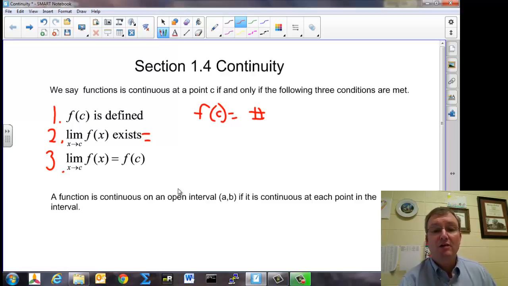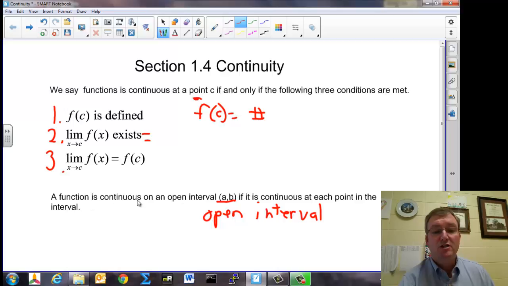Now, that only talks about continuity at a specific point. What if we talk about continuity on a specific interval? And this does not mean a point a comma b. This is an interval. This means for all numbers between a and b. The fact that there's an open parentheses tells us that it's an open interval. That means that the number a and the number b are not in the interval, but we get as close to a and as close to b as we can.